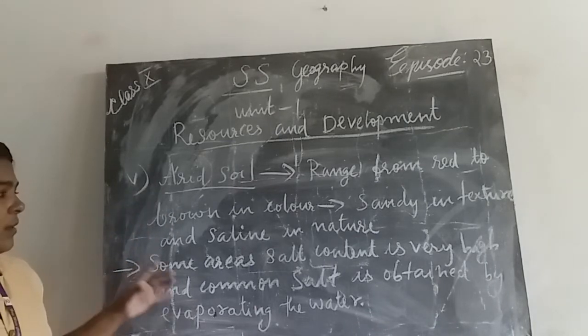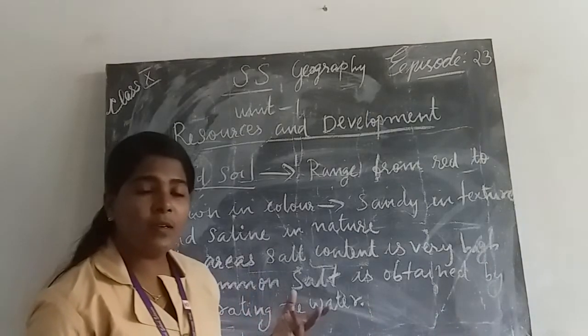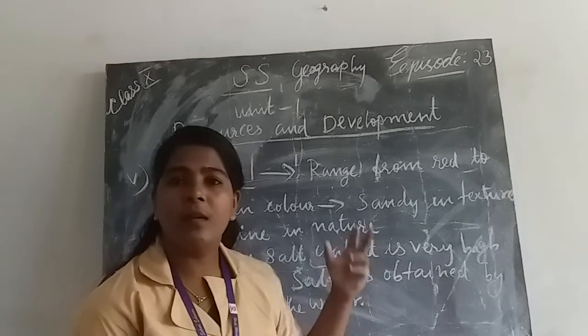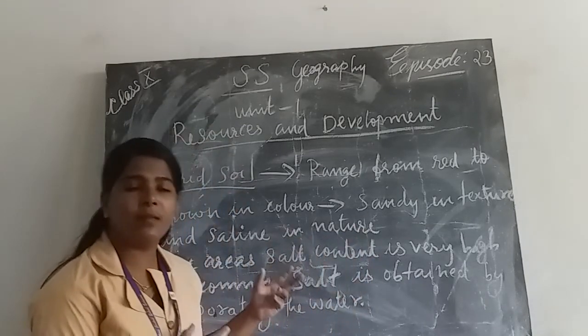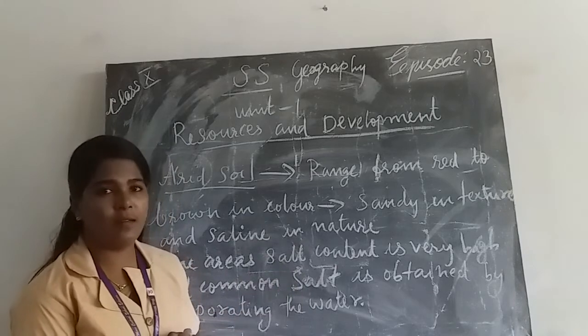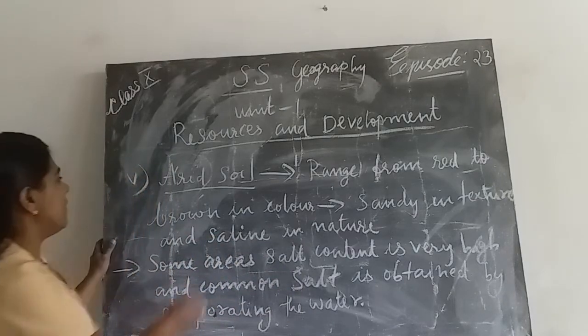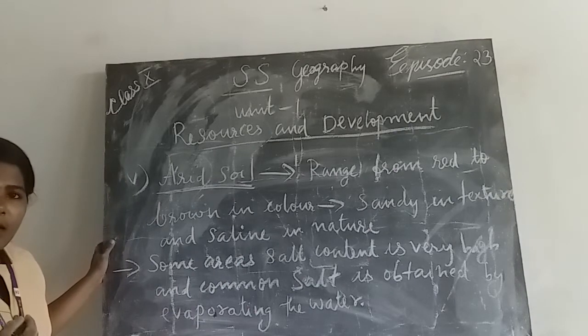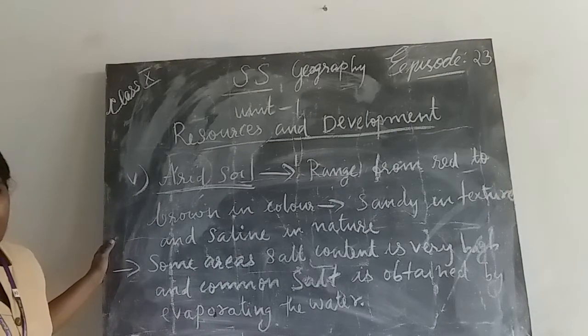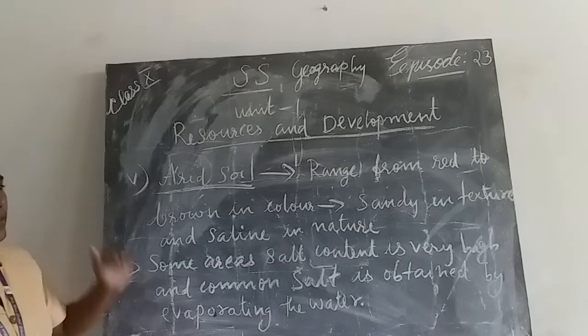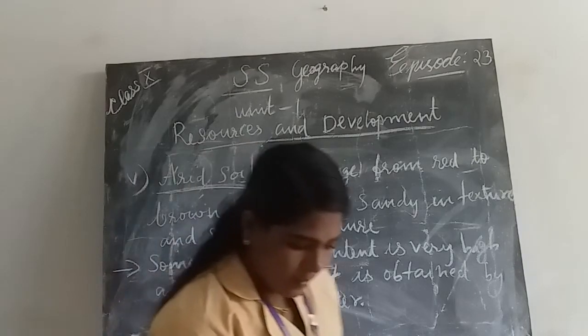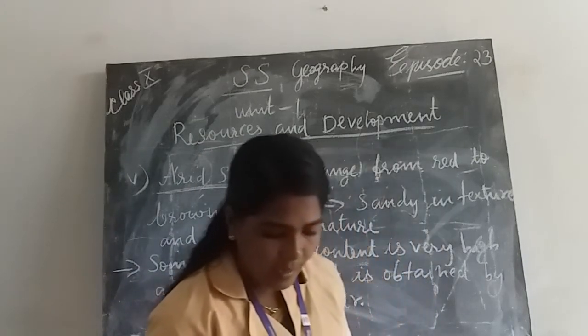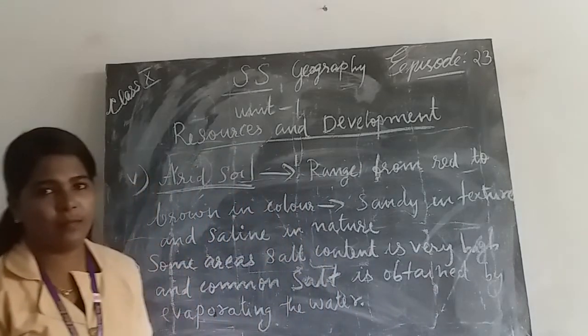Because it is highly saline in nature, we can imagine humus is less and it is less fertile. Also, in the name alluvial, we can analyze that it is dry in nature. Due to the dry climate, there is a lack of humus and moisture.